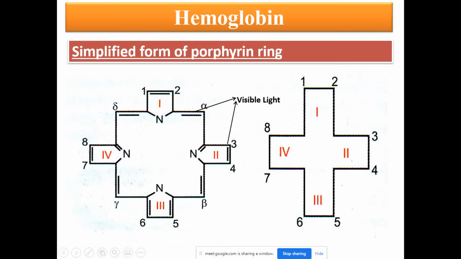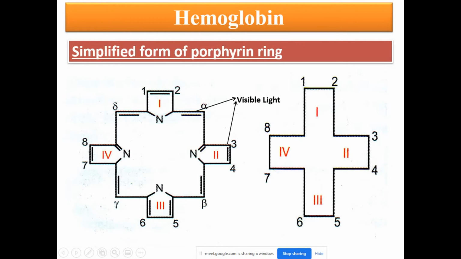So double bonds can absorb visible light, which can be used for certain symptomatic identification, which I will tell you in the later slides. As of now, remember that because double bonds are present in the heme structure, they can absorb visible light. So this structure can be simplified like a plus symbol. See the plus symbol. You can write it as a simplified form for the hemoglobin.